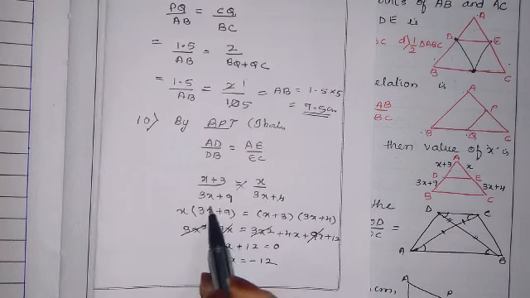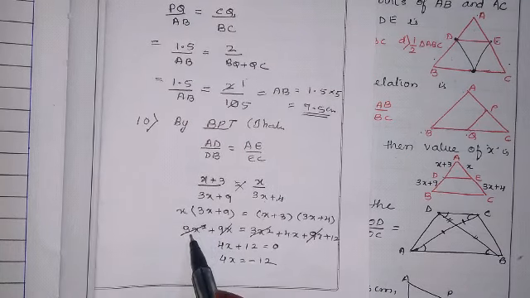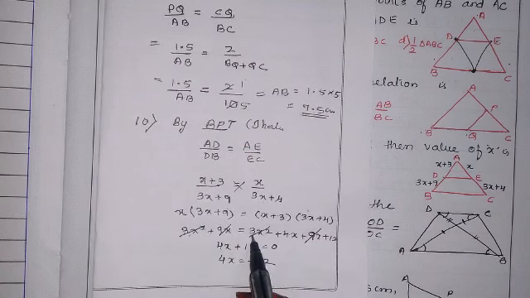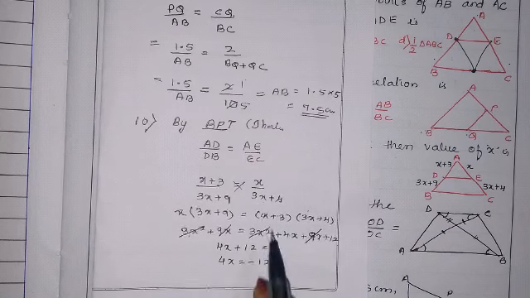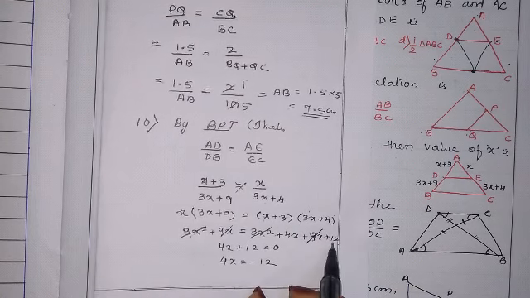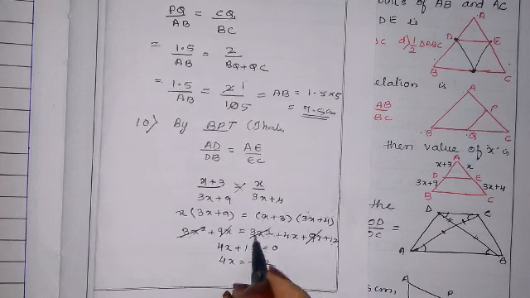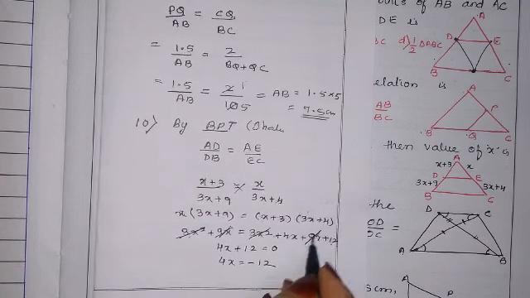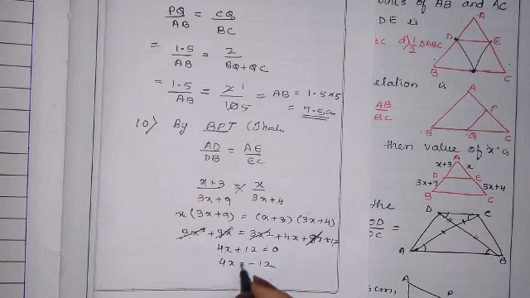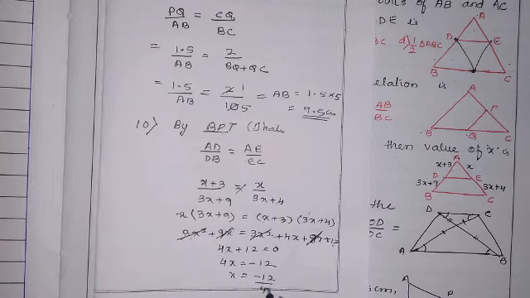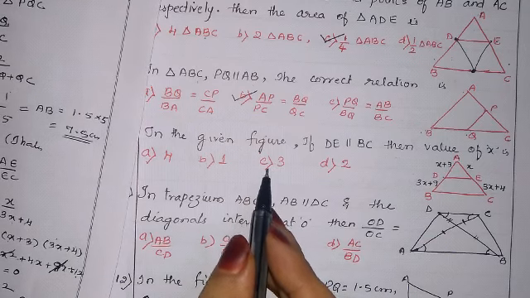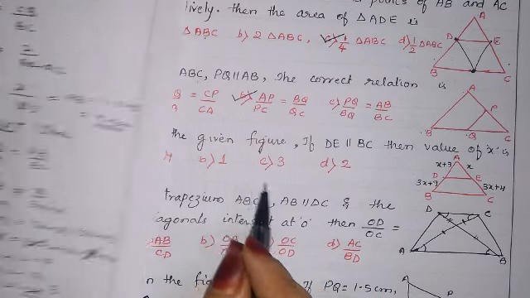Let me check one more time properly whether I have done it or not. 3 into X, 3X square, plus 3 into 9, 9X. Is equal to X into 3, 3X square, plus X into 4, 4X. 3 3s are 9X. 3 4s are 12. So 3X square got cancelled. 9X, 9X got cancelled. 4X plus 12 equal to 0. So X is equal to minus 12 by 4. 4 ones are 4, 4 3s are 12, so minus 3 it should be here. So the answer should be minus 3.